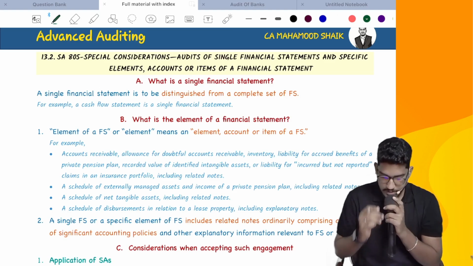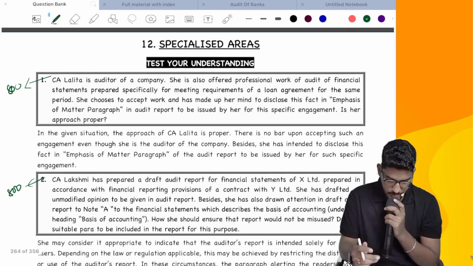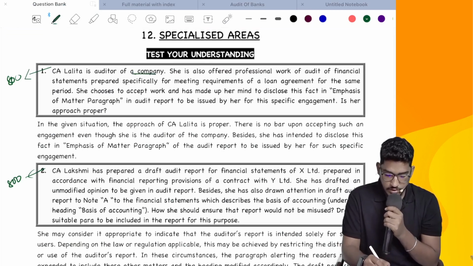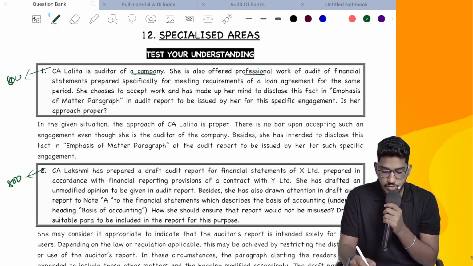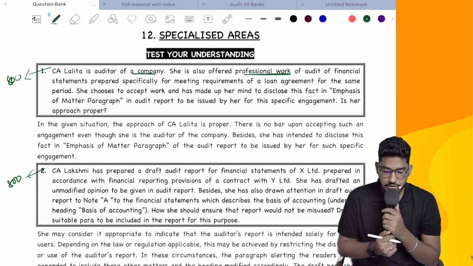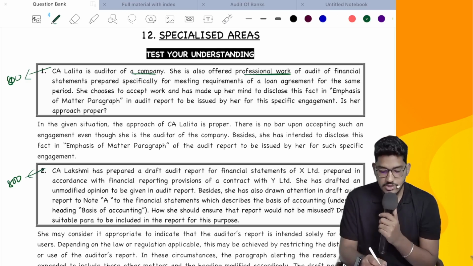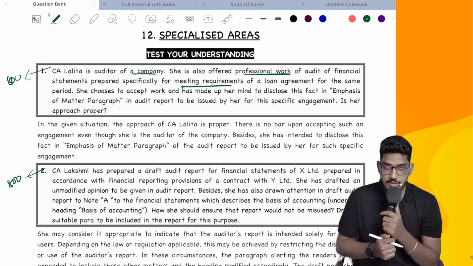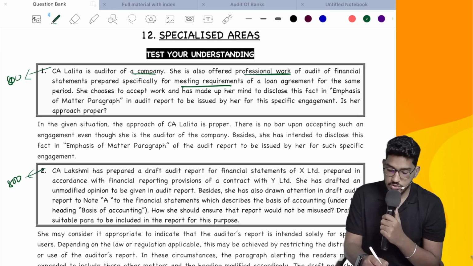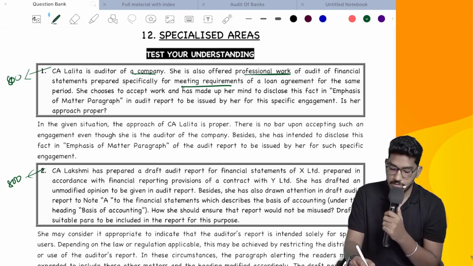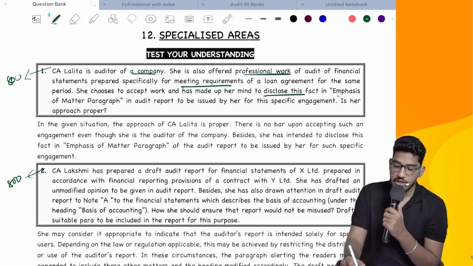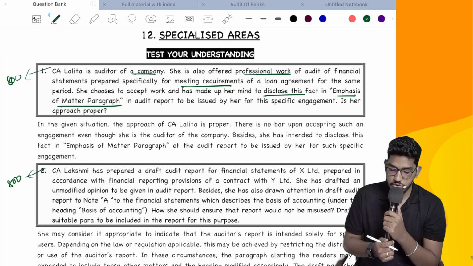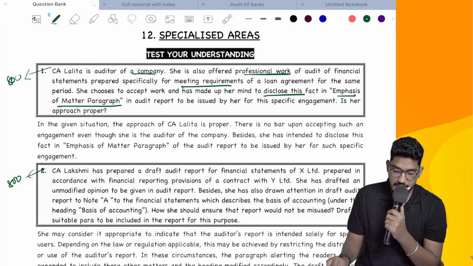Okay, so we'll have a look at the questions now. Very simple questions only we have here. Lalita is an auditor of a company. She is also offered professional work of auditing financial statements prepared specifically for meeting the requirements of a loan agreement for the same period. She chooses to accept the work and has made up her mind to disclose this fact in an emphasis of matter paragraph in the audit report to be issued by her for this specific engagement.